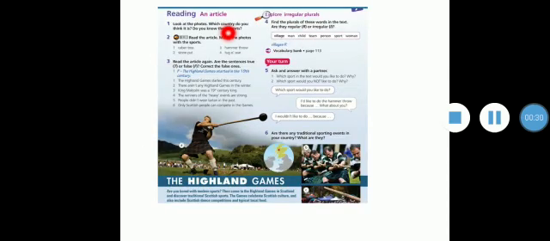We're going to read an article about the Highland Games. The Highlands is the name of a large region in the north of Scotland. So today we're going to learn about a region in Scotland, and about different games and sports from this area. First of all, we're going to listen to the text, then we're going to answer the questions that we have in front of us. So now let us listen.